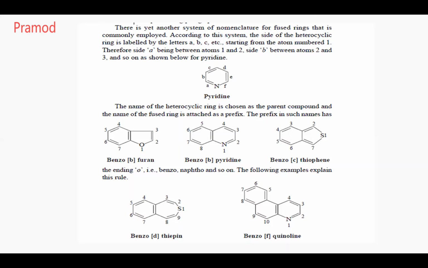Yes or no? Anybody can ask. Did you understand the nomenclature? Nitrogen is given the 1. Then between 1 and 2 it is A, 2 and 3 is B, 3 and 4 it is C, 4 and 5 D, 5 and 6 E, and 6 and 1 F. Did you get this? Yes or no? I can't hear. Say yes or no, somebody. Yes, sir. Okay.